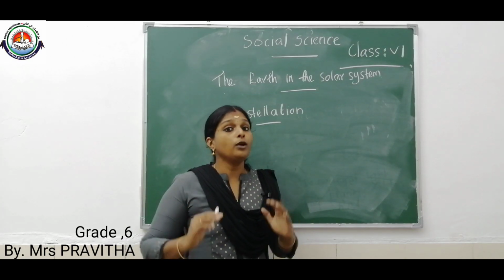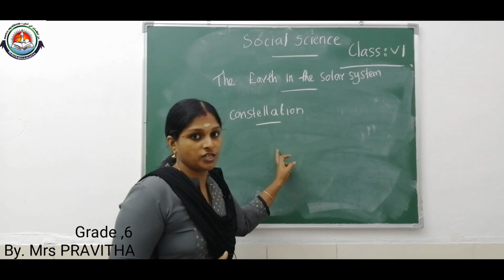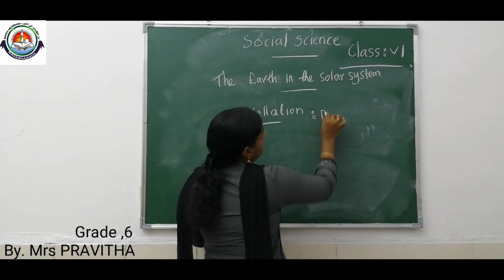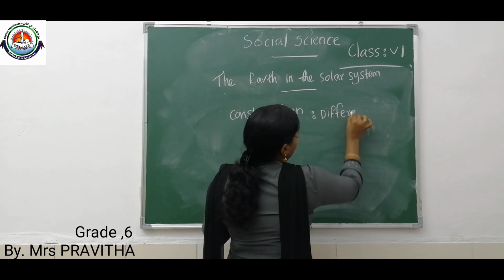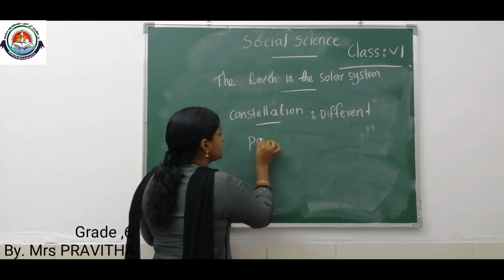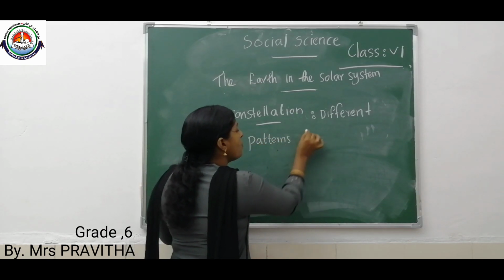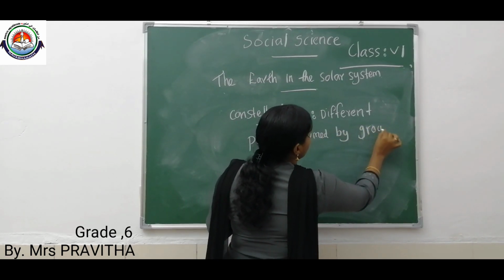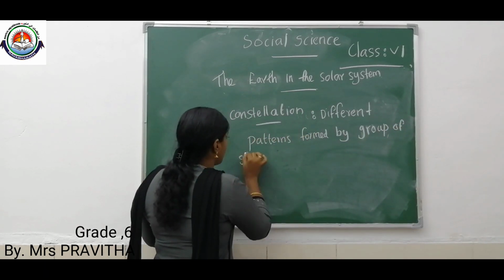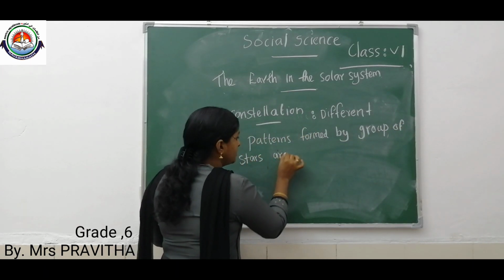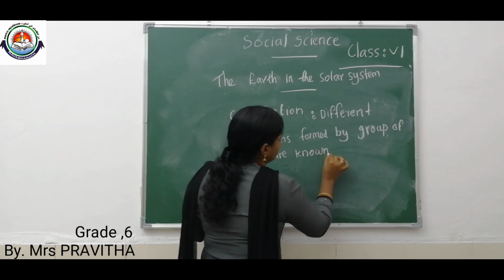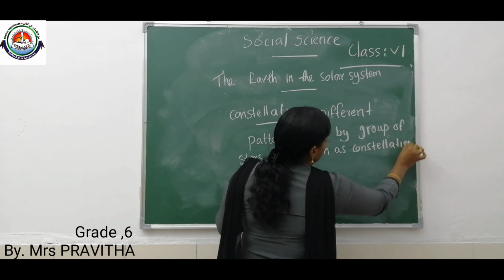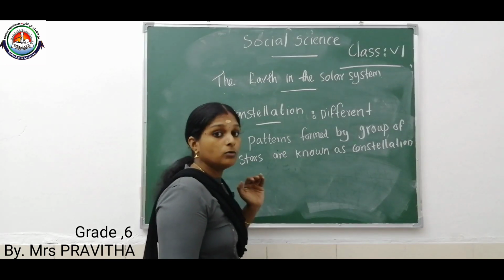Different patterns formed by a group of stars are known as constellations. For example, Ursa Major and Ursa Minor.